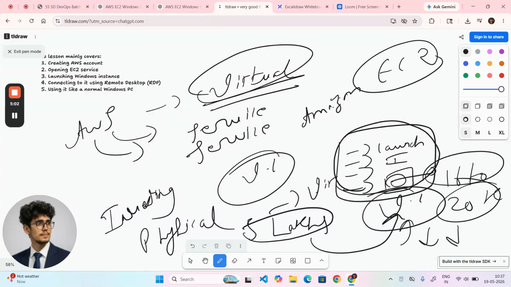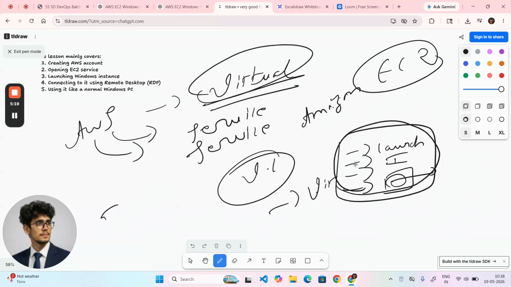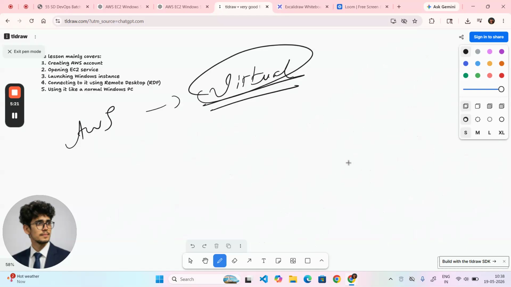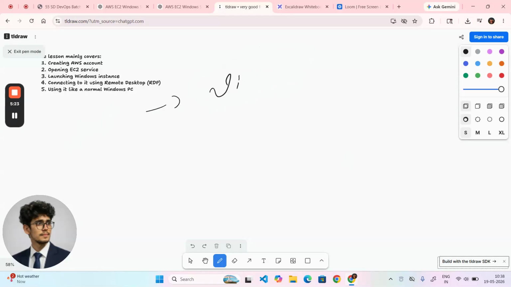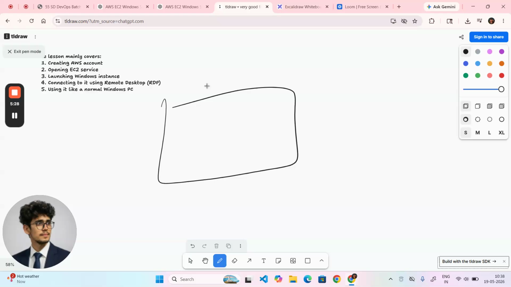Money is decreasing. Workload is decreasing. Manual work is good, got it? Manual work is totally computer based, right? So this is the major difference between the physical work and what AWS is providing you, the EC2 instance, where we can do a lot of things. I told you EC2 instance is providing you so many things. So what are they?